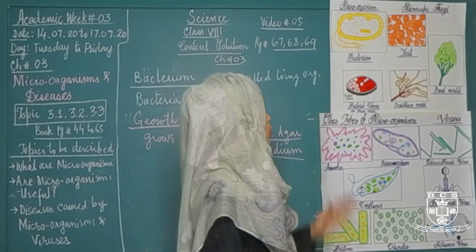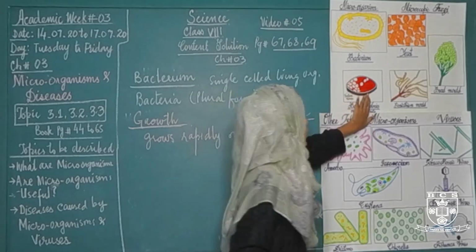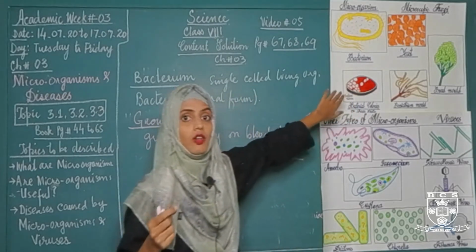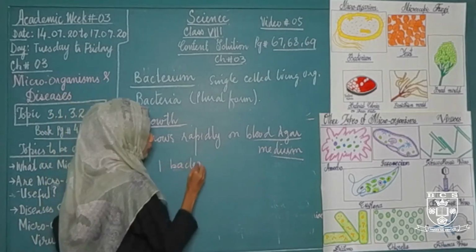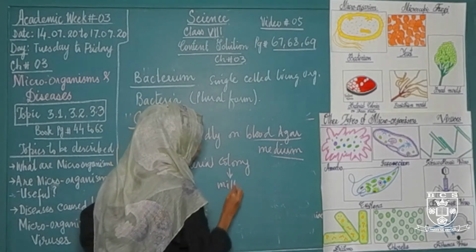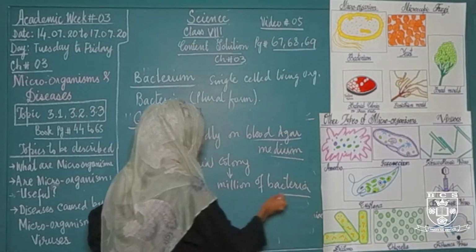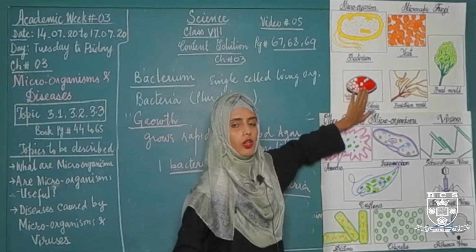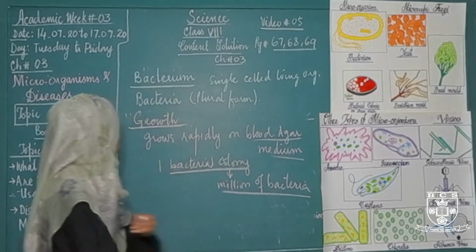After that, the bacterial colonies will appear, as you can see in this diagram. This is a red agar, which we call blood agar, on which bacterial colonies appear. One single bacterial colony contains millions of bacteria. We cannot see the bacteria, but we can observe the bacterial colony, and here are a number of bacterial colonies on a single agar plate or agar medium. This is about growth of bacteria.